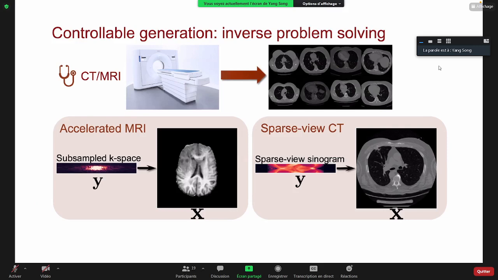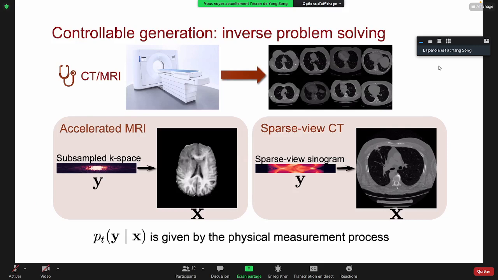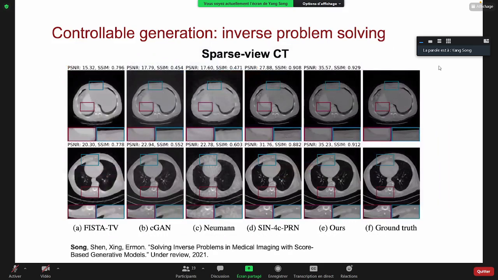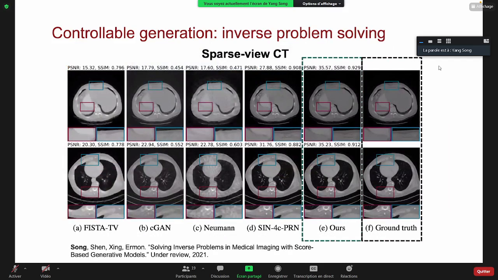In those cases, the control signal is actually given by the medical imaging machines, and we hope to generate samples conditioned on the measurements. And here, the y given x probability distribution can again be specified by the physical measurement processes. And we apply a score-based model to medical imaging as well. And this is the result of our approach, and this is the ground truth. You can see our approach is the best compared to alternative methods.